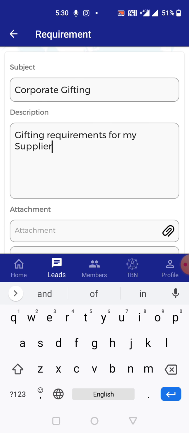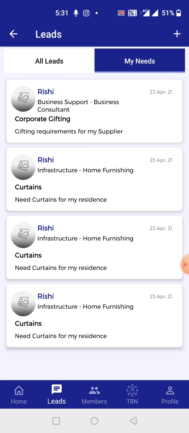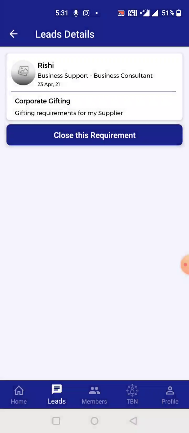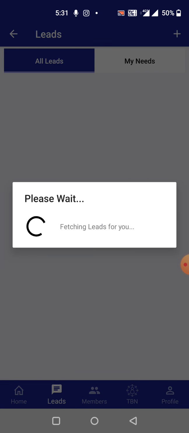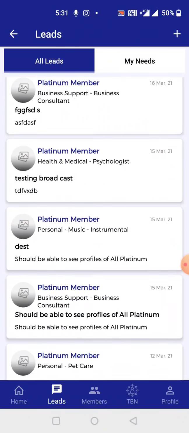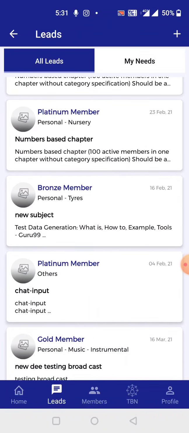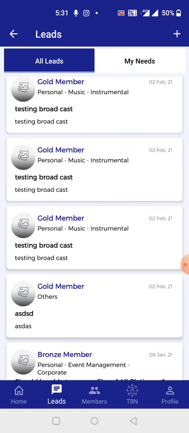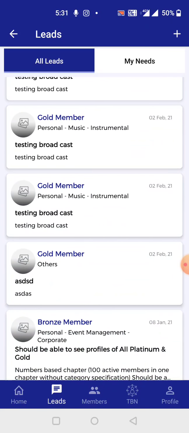Whosoever is a member in the category of corporate gifting, in our case we've got Rupali Juneja from XTC Exports in our gifting category, we can push this lead. This lead will be directly shown in her inbox as a lead that she can follow up and close. So this is a very good and the latest feature that has been added to our Tajurba app, and it is going to benefit all of us. So let's start using it.